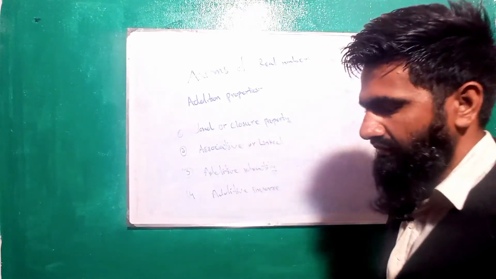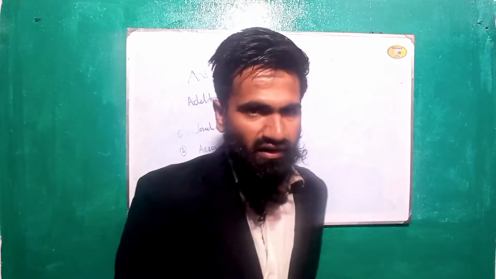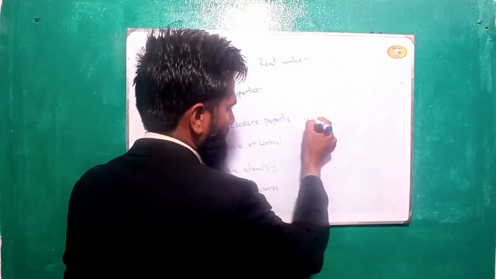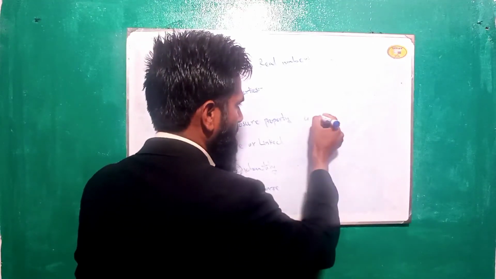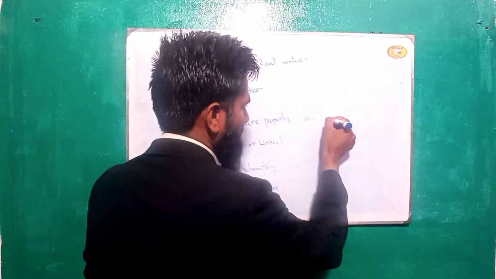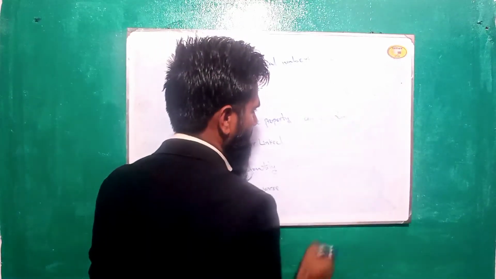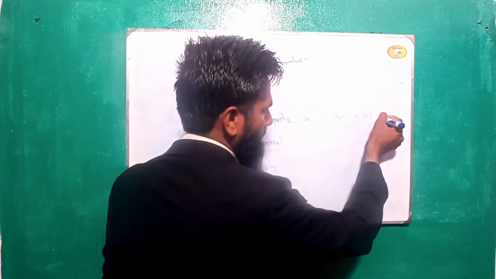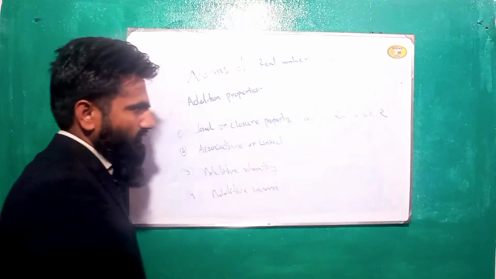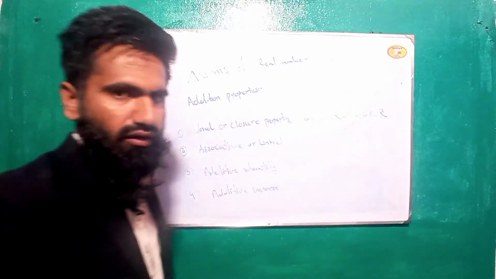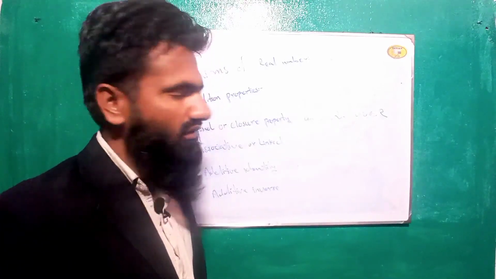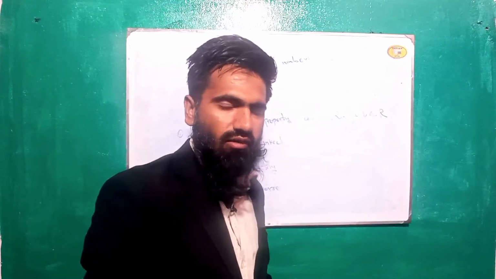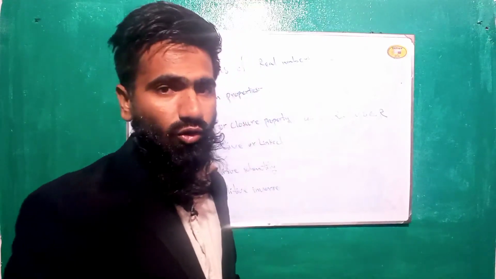Closure property means, for example, A, B belong to real numbers, and A plus B belongs to real numbers. When we add two numbers of the real number set, the resulting number is also in the real numbers. This is called additive closure.